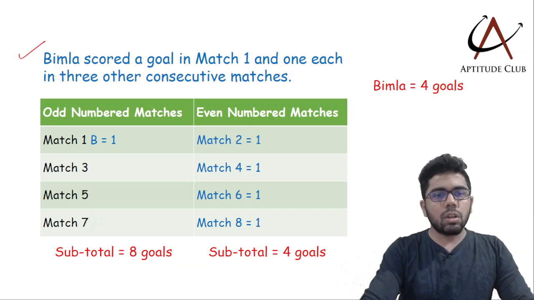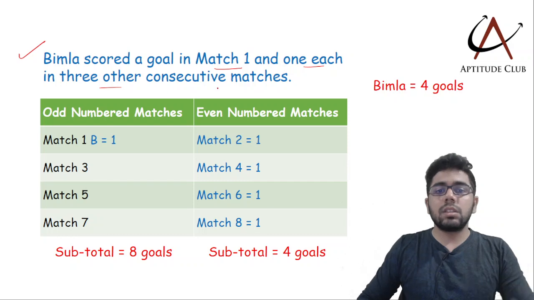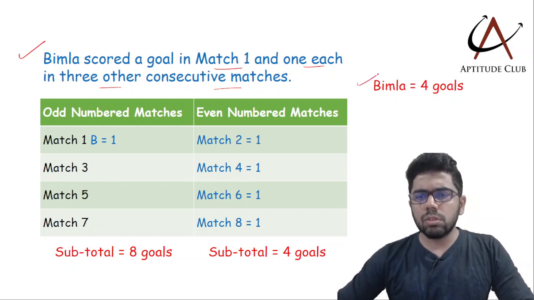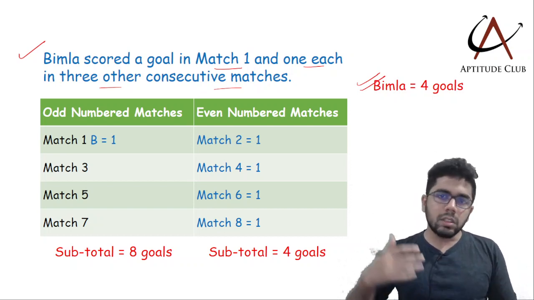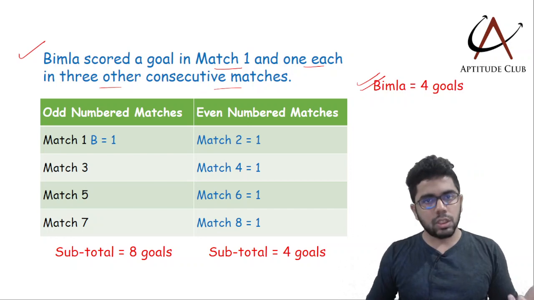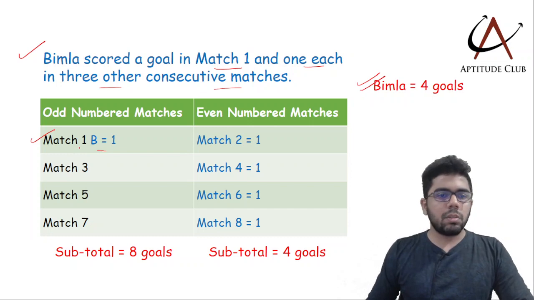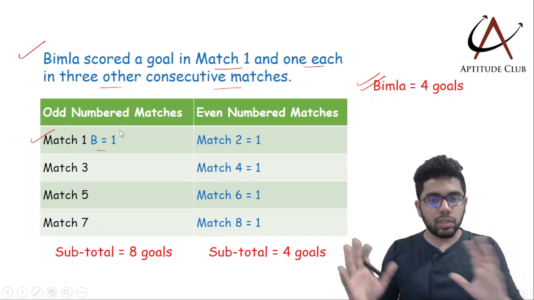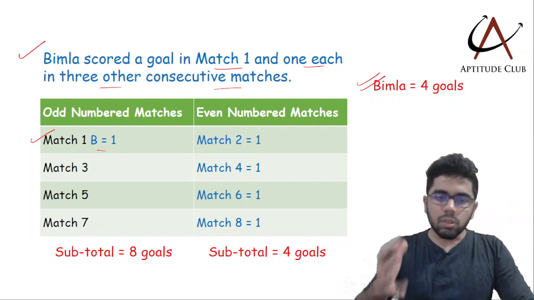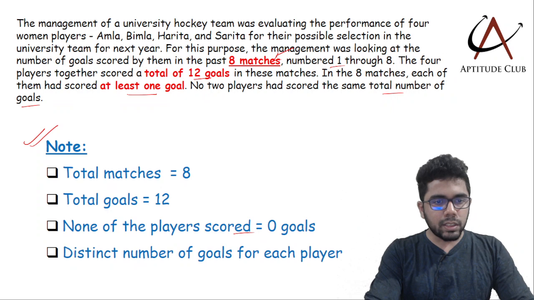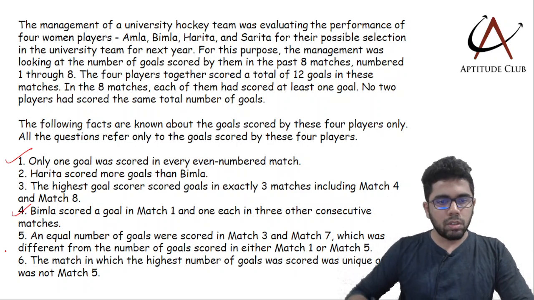Now, Bimla scored a goal in match 1 and 1 each in 3 other consecutive matches. So how many goals did Bimla score in total? 4 goals in total. 1 goal in match 1 and then 1 goal each in 3 other consecutive matches. So this we can conclude: in match 1 Bimla has scored 1 goal. Maybe some other people have scored too, we don't know. But apart from match 1, in 3 other matches Bimla is scoring 1 goal each. Where did I get this information? This one. First I used 1, then I went to 4.